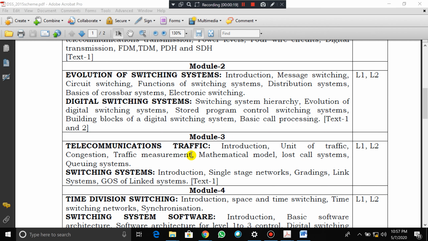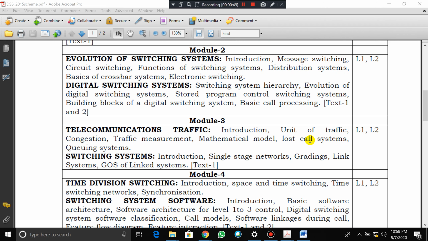In the previous classes we have discussed the introduction, units of traffic, and definitions of telecommunication traffic like grade of service, busy hour, congestion, etc. We discussed traffic measurements, how traffic can be measured in different parameters and which things we need to consider. We also discussed the mathematical model and the lost call system derivation. These are very important derivations in telecommunication traffic in digital switching systems.